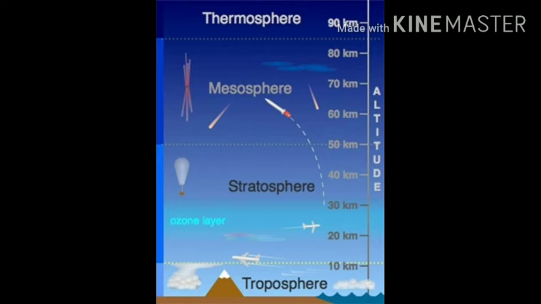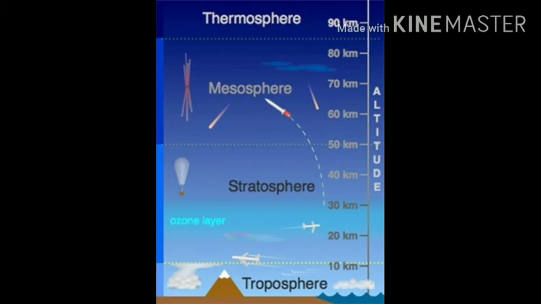This ozone plays a very important role in protecting us from the harmful ultraviolet radiation, and these ultraviolet rays cause eye problems and skin cancer. So the atmosphere plays a very important role in protecting us.